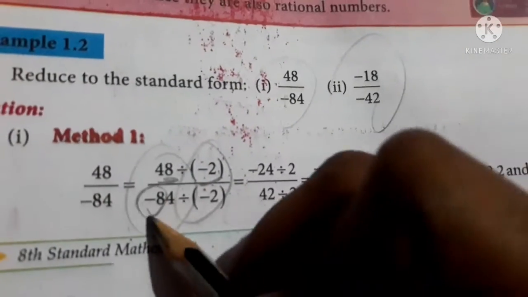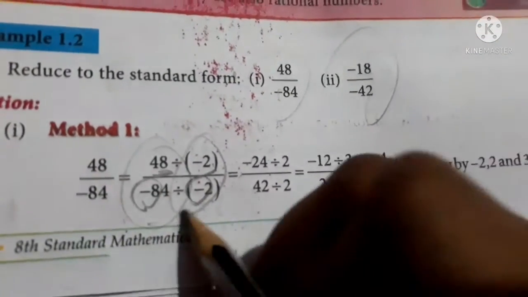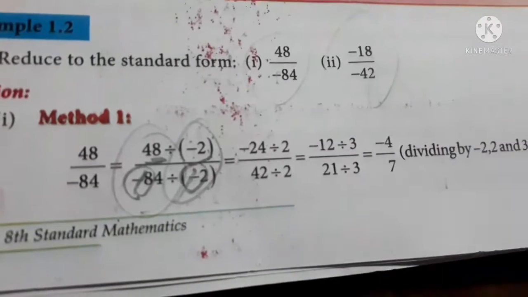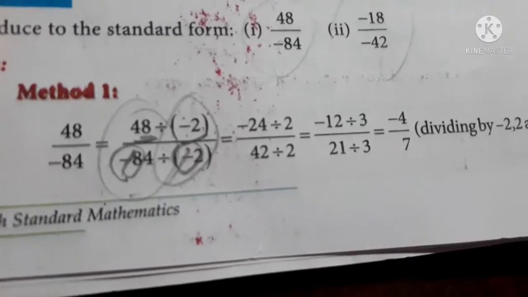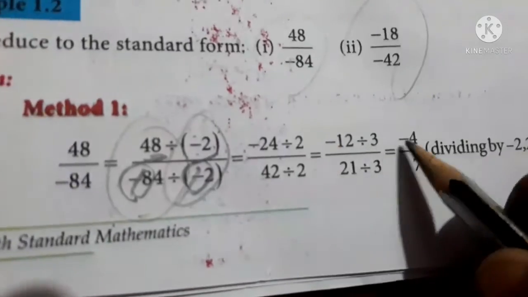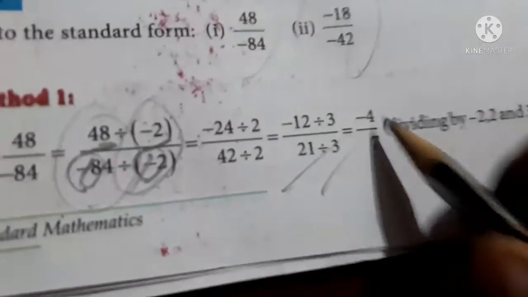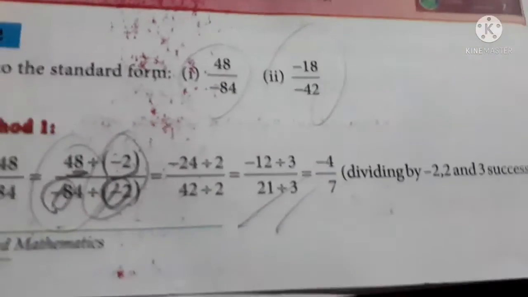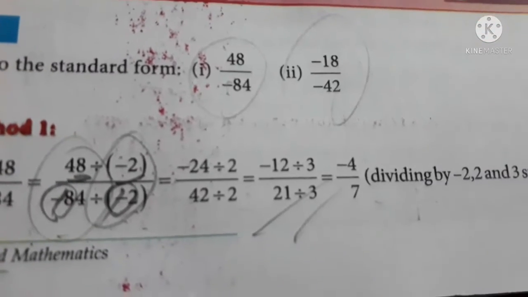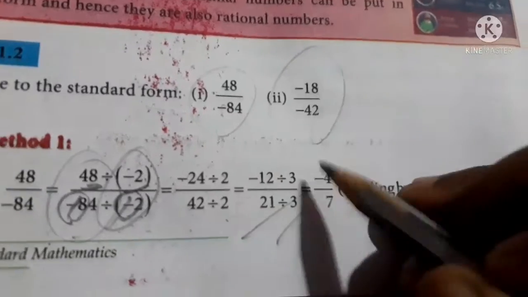Why am I dividing by minus 2? I want to cancel this minus. Minus divided by minus will give plus, right? So I wanted to cancel that. That's why I'm dividing it by minus 2. Okay, now after completing all this you'll get minus 4 by 7, dividing by minus 2, 2 and 3 successively. Successively means step by step. Okay, you are just dividing it by minus 2 first, then plus 2, then 3.